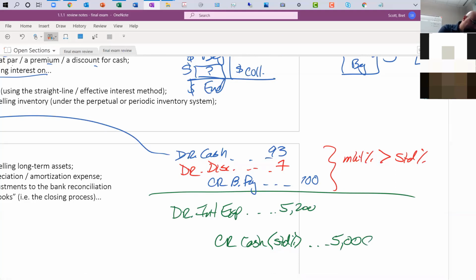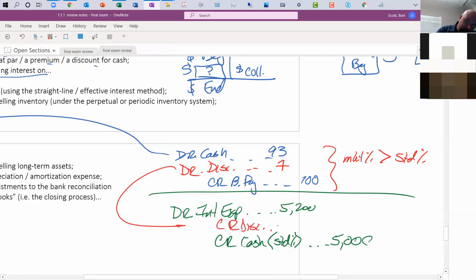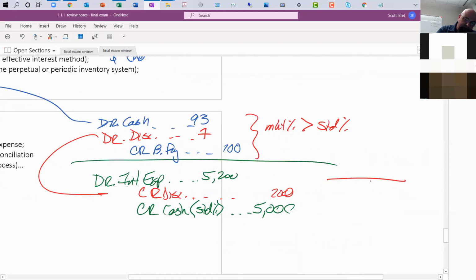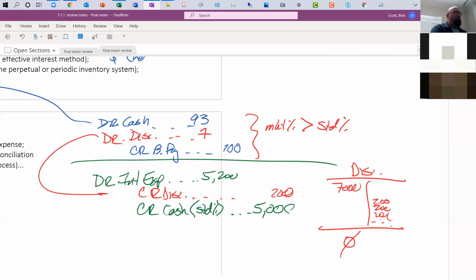And so what's the gap that we needed to fill in? Well, we're amortizing away the discount on bonds payable for the 200. The idea behind that is we knew that the discount had a debit balance of 7,000, but eventually over time, it needed to go to zero. So we were just going 200, 200, 200, until it went all the way down to zero. So going back and recalling those journal entries, I know that's kind of tedious, but that's what this class is all about. It's just being able to write out journal entries.